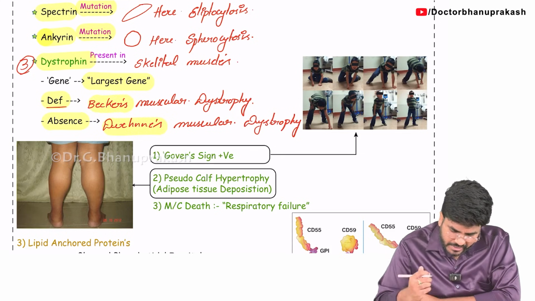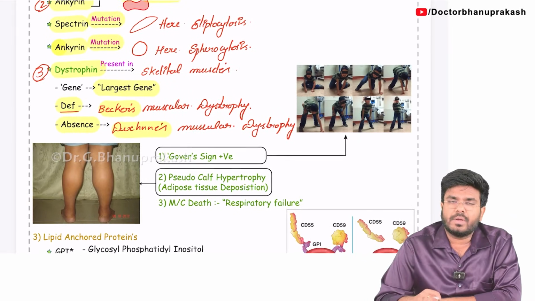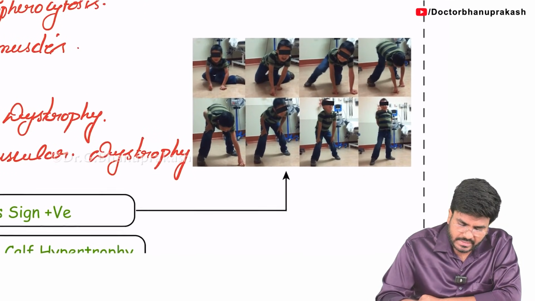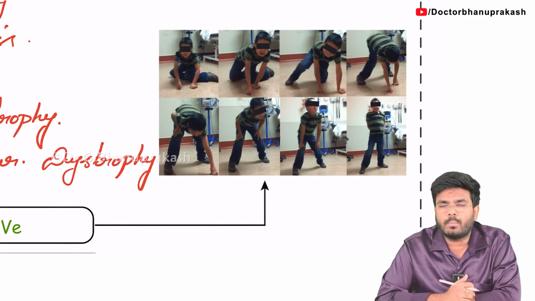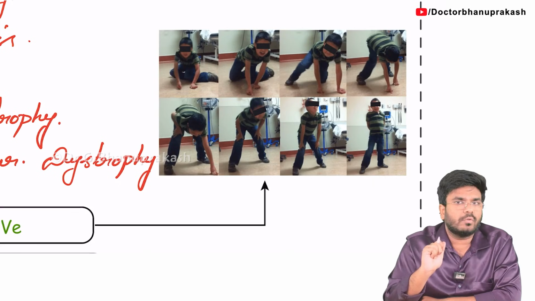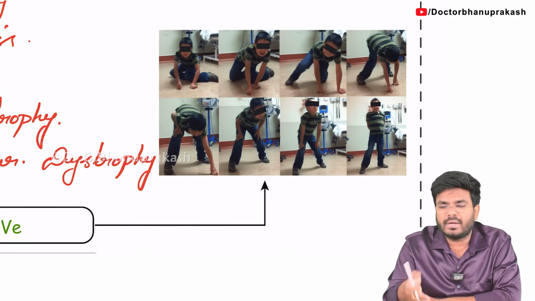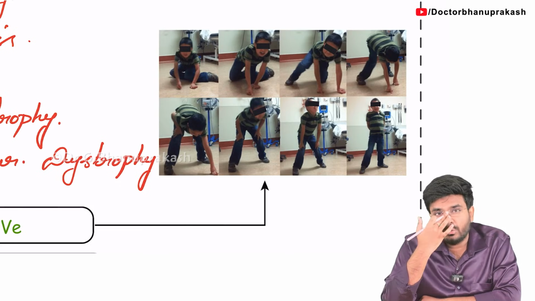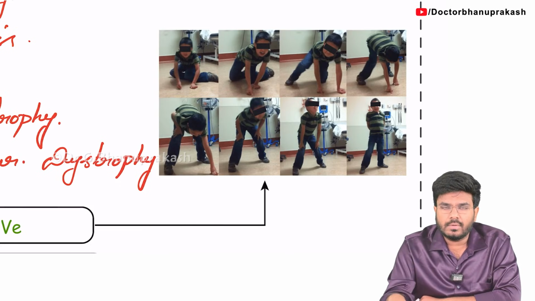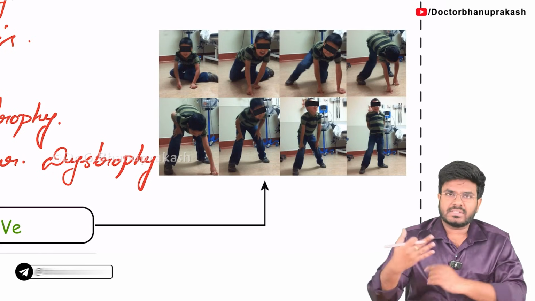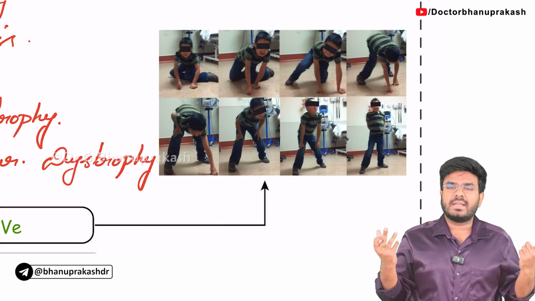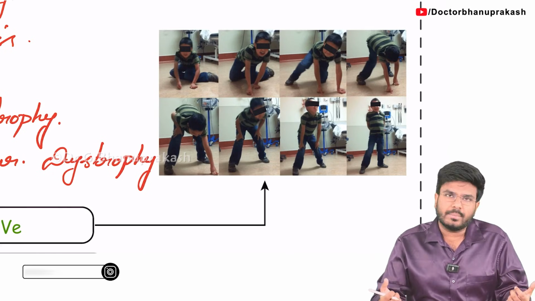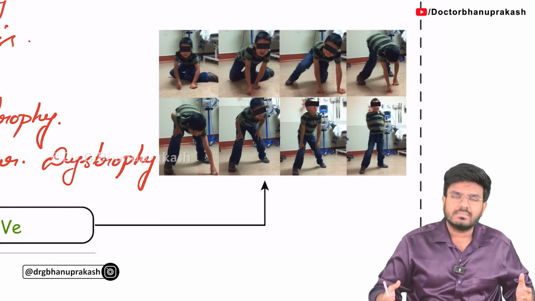Now, how is the patient going to present to your clinic? How are the questions going to come up in your exam? Let's say here is a boy who is suffering with Duchenne's muscular dystrophy. If I ask him to sit on the floor, he will sit. But you and me, when we sit on the floor and someone asks us to stand up, we'll just simply stand like that because my thigh muscles, leg muscles and gluteal muscles are strong.